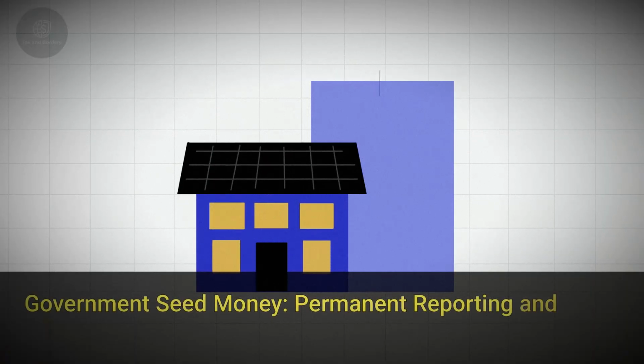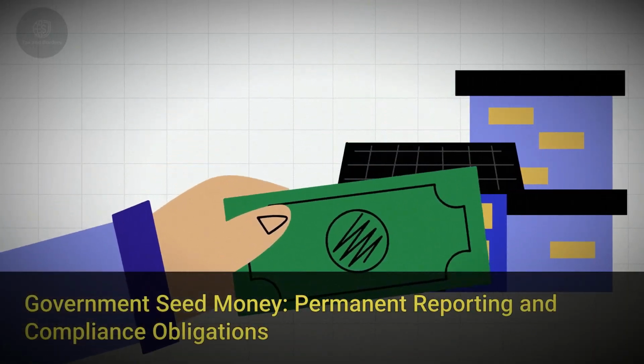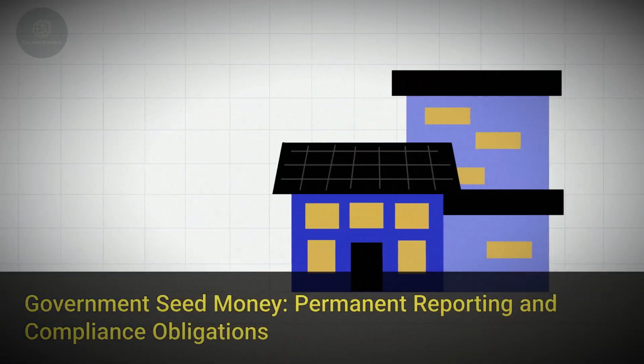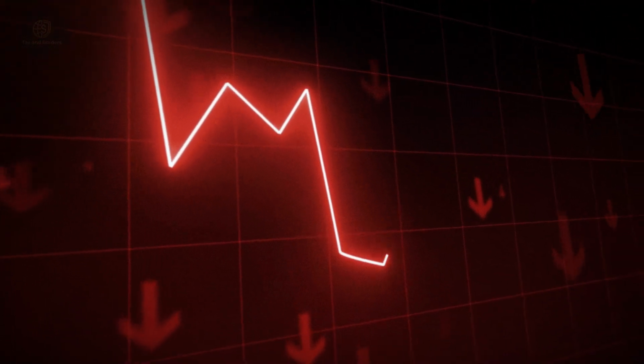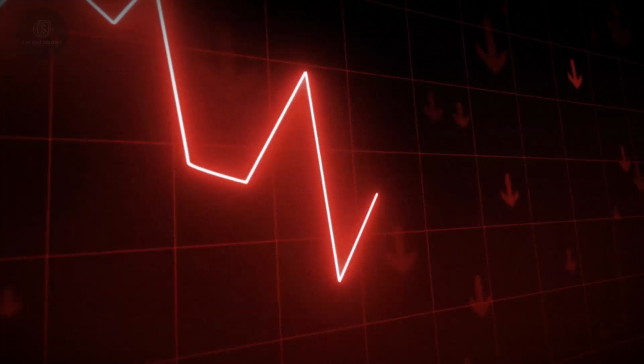Mistake 11. You assumed the government seed was free money, but it creates permanent reporting and compliance obligations for your household. Mistake 12. Your net position suffered because you did not model how the basis works and which contribution types do or do not create basis.